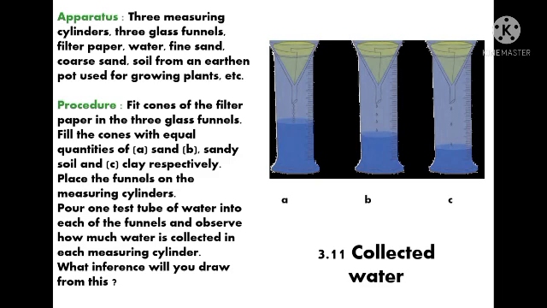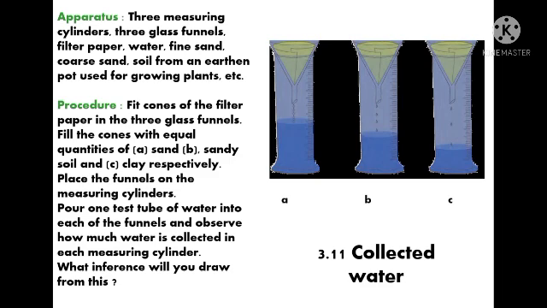Now, we have poured water in all the 3 funnels. And we can infer that A1, which contains sand, has less capacity to hold water, so more water is drawn out in the measuring cylinder. B1, which is sandy soil, has a little capacity to hold water. We can see less water drawn out compared to sand.